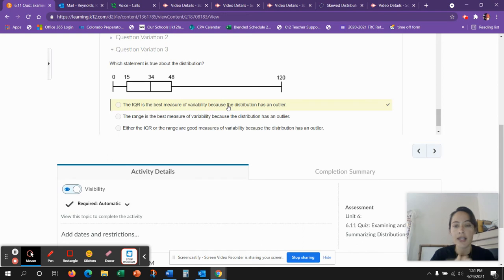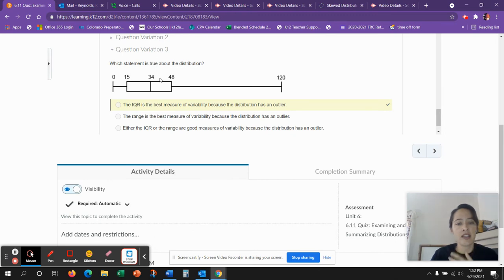This one to me clearly has an outlier, because of that long whisker. So when we have an outlier, we could say the total range, which is the distance from the minimum to the maximum, is 120. But take a look. Most of the data is between 0 and 48. So using the IQR, which stands for interquartile range, the distance from 15 to 48, would be a more accurate representation of the spread of the data. The spread also describes the variability, how far apart they are, how different each data point is.